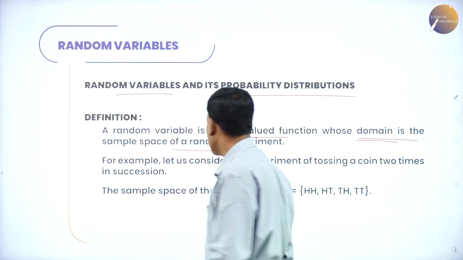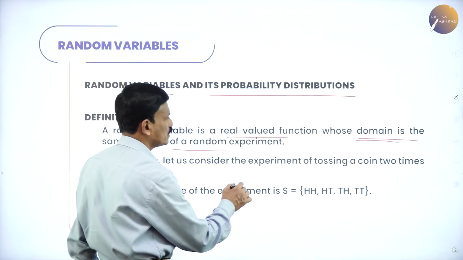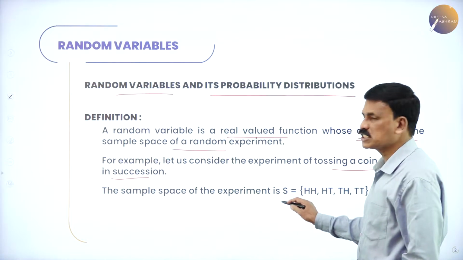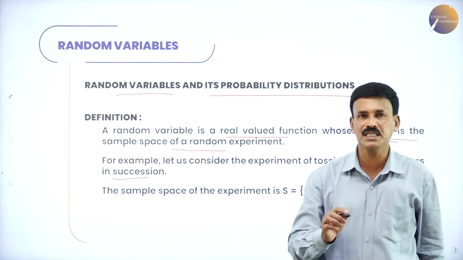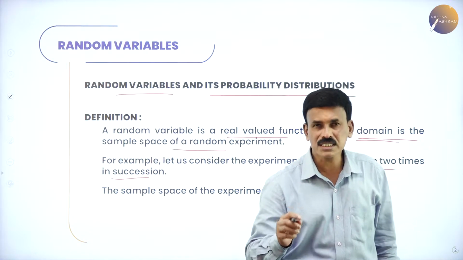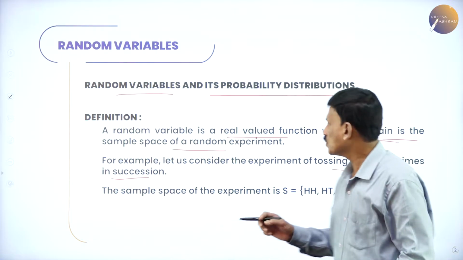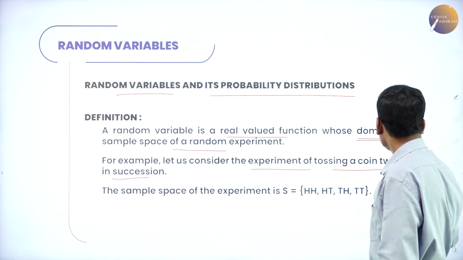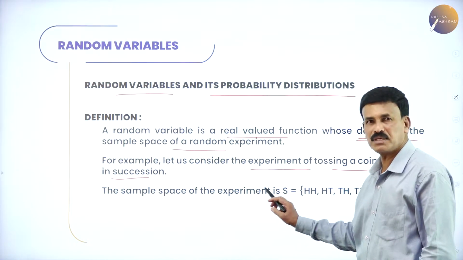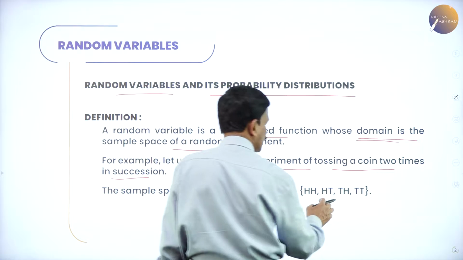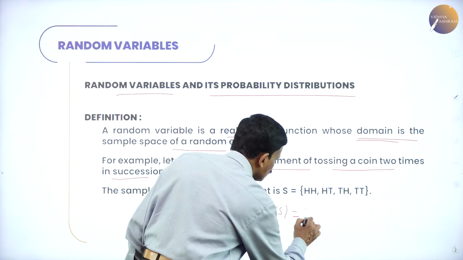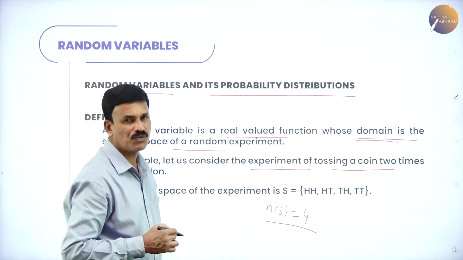Let us consider a simple example. Let us consider the experiment of tossing a coin 2 times in succession. The sample space S of the experiment contains head and head, head and tail, tail and head, and tail and tail. Therefore n of S is equal to 4. The sample space contains 4 events.